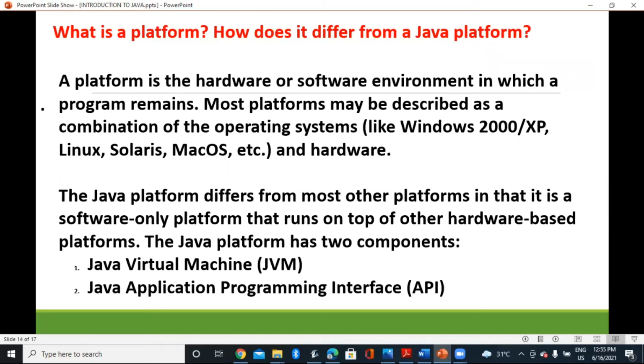But the Java platform differs from most other platforms in that it is a software-only platform that runs on top of the other hardware-based platforms. The Java platform has two components, the Java Virtual Machine and the Java Application Programming Interface.